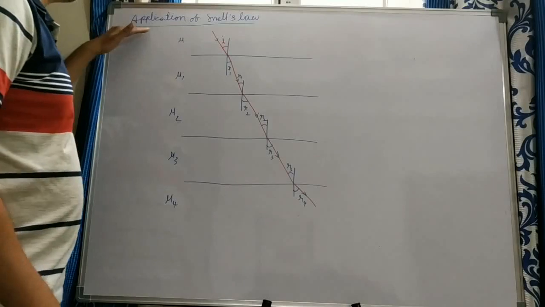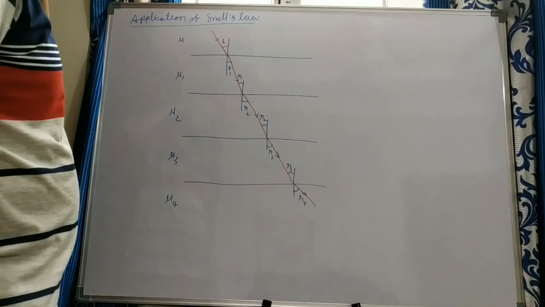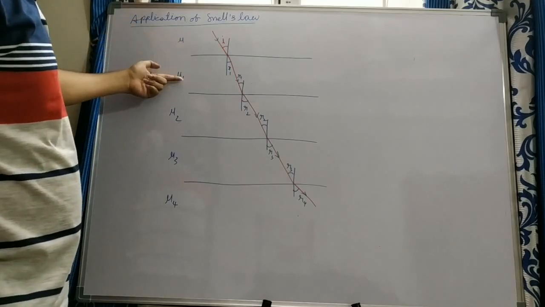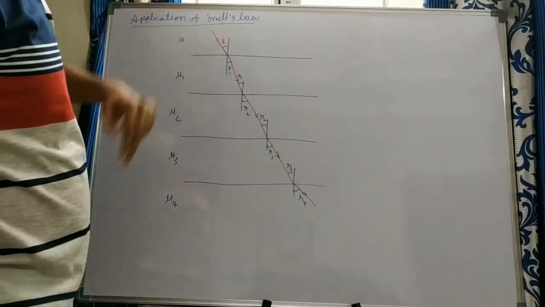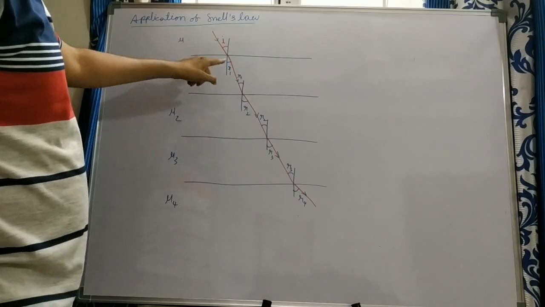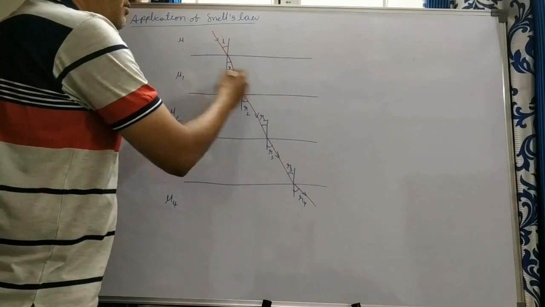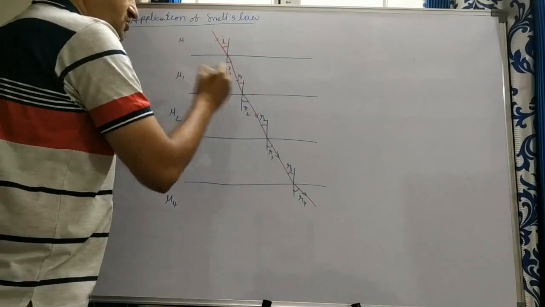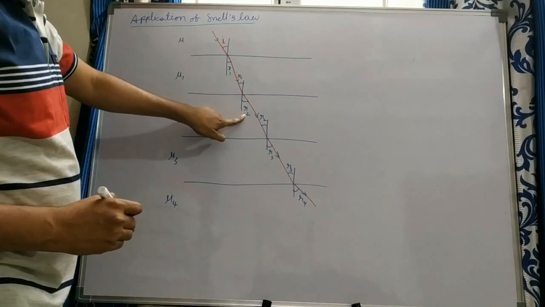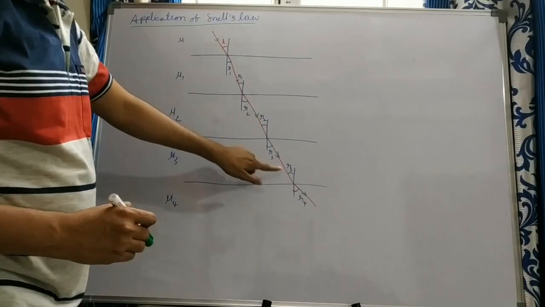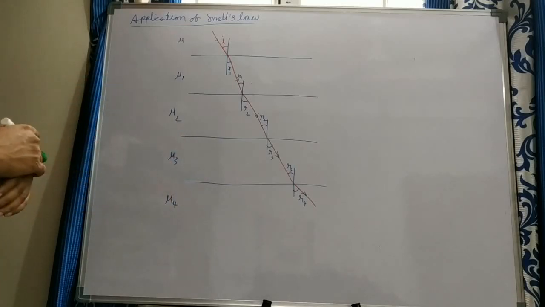Now you see one of the applications of Snell's law. Suppose light is refracted through different mediums with refractive indices mu 1, mu 2, mu 3, mu 4, like that it changes. Then the ray is refracted like this, incident with an angle I and refracted with R1. Again on the second surface it is incident with R1. The reason is that these two are parallel surfaces and these are transverse lines, so alternate angles are equal. It is refracted into the next medium with R2, then R3, R4, like that. When the medium changes, we get different refractions.